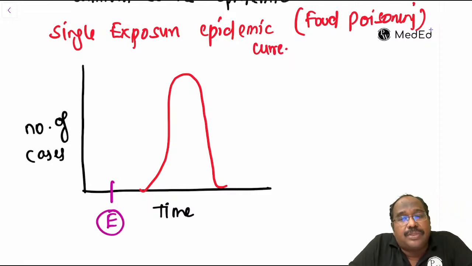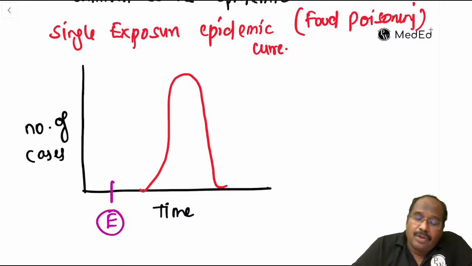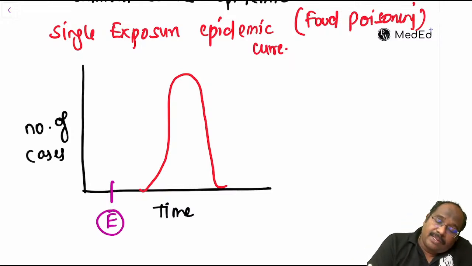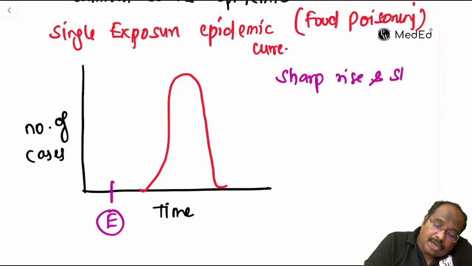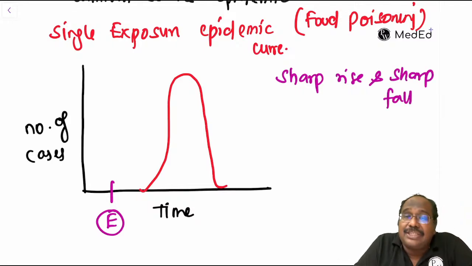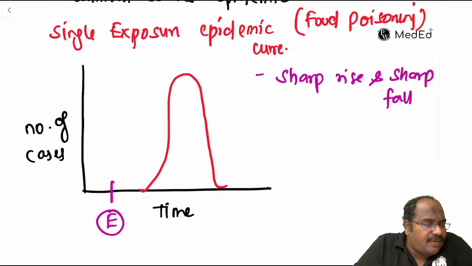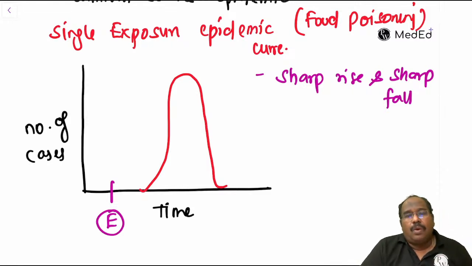Source is a common source. Everybody is taking food at the same time. So what are the key findings here? Sharp rise in number of cases and sharp fall. Do all cases occur within one incubation period or more than one incubation period?